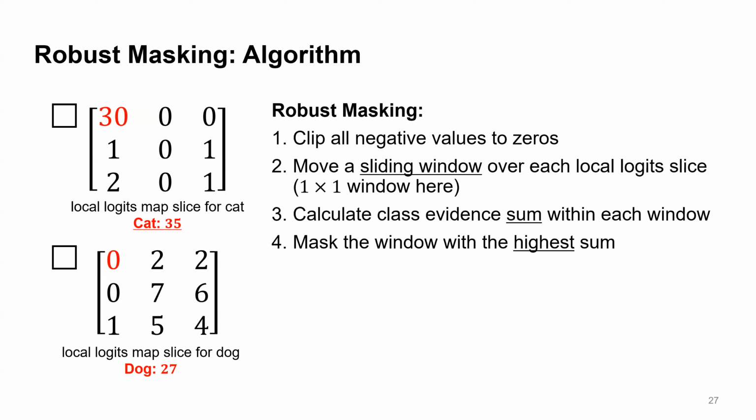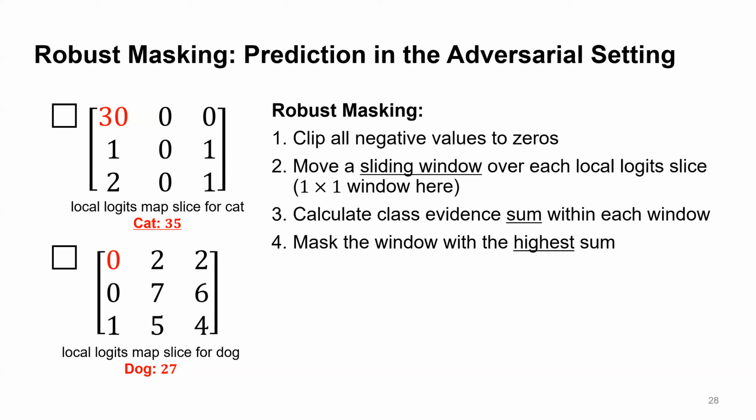Let's see a concrete example. For the cat local logit slice, we move around the window and identify the largest, 30. For the dog slice, we will find this 7. Then we will mask out the 30 and 7 and recalculate the class evidence sum for each class. We find that the prediction changed back to the dog because the most malicious feature, 30, for the cat is removed.